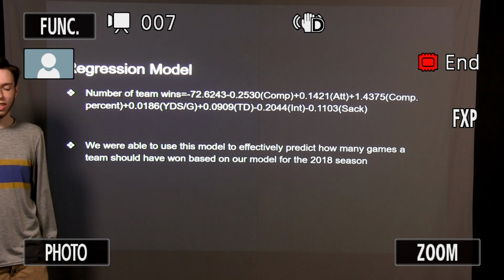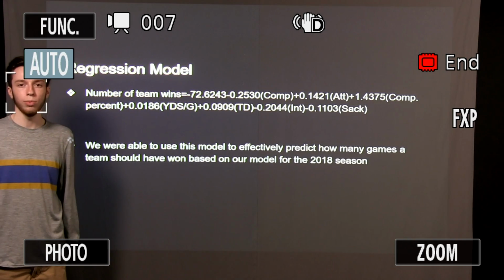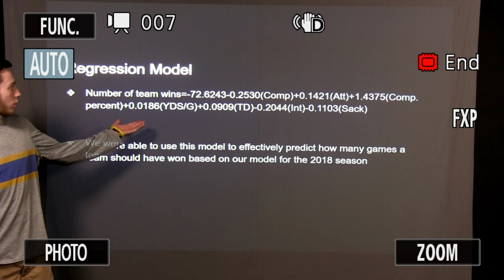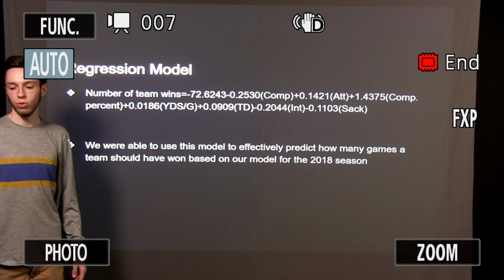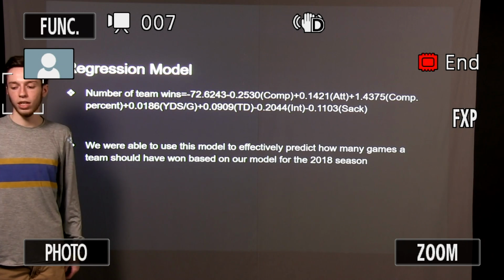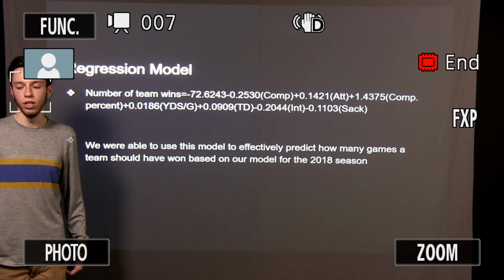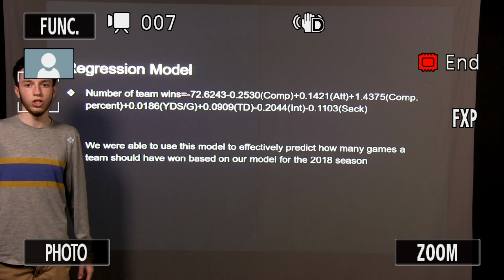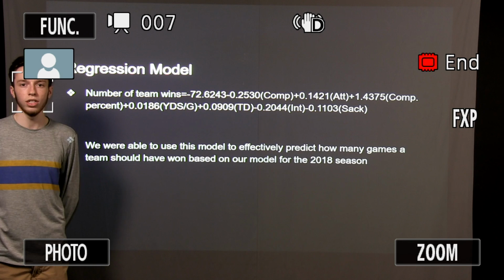After running our test for significance, we were able to come up with a regression model equation. And you can see this regression equation here. This model was able to be used effectively to predict how many games a team should have won based on our model for the 2018 season. And we found that our equation successfully predicted the team's records within about 1 or 2 games for every team.